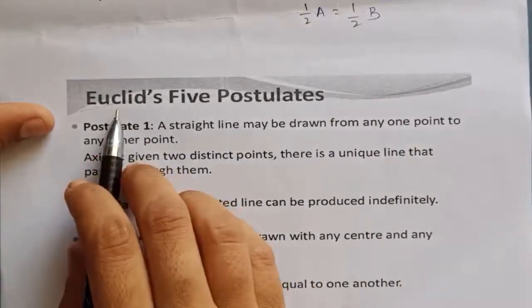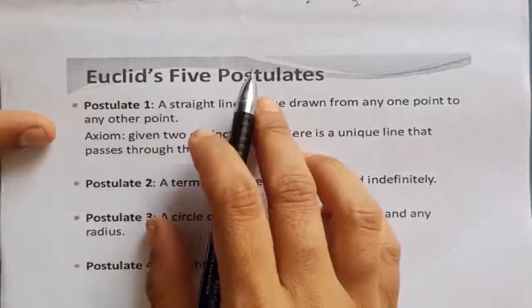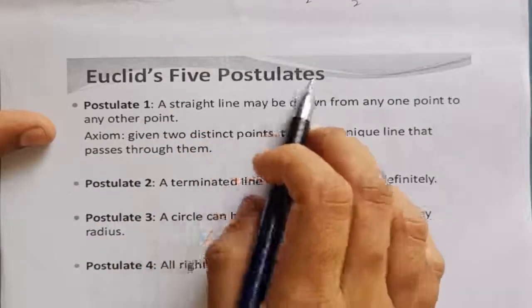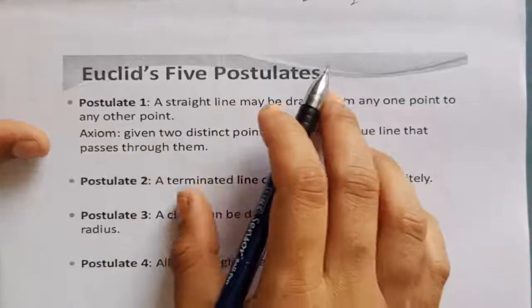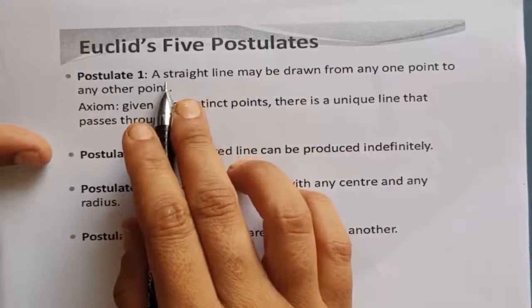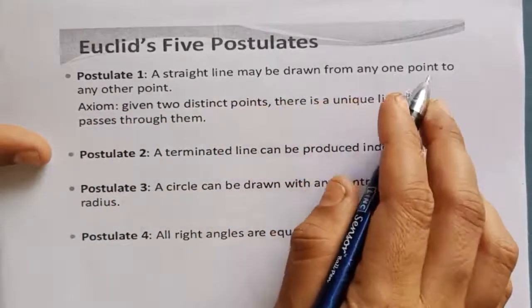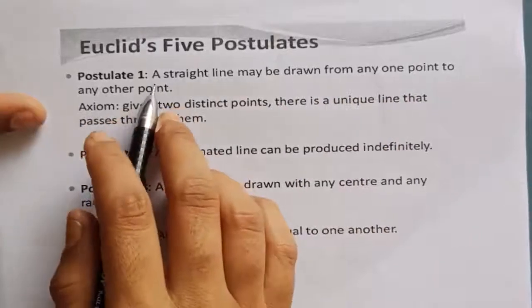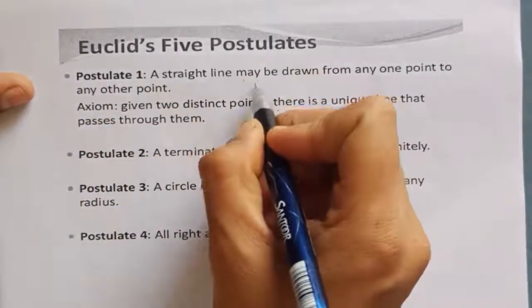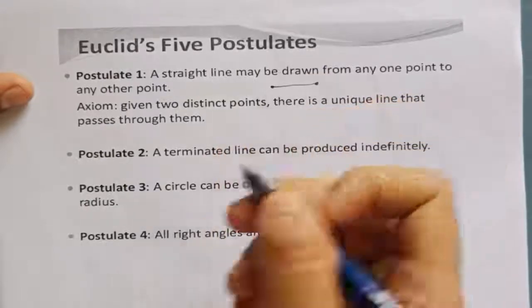Now let's learn about Euclid's 5 postulates. Postulates are restricted only to the geometry part. The first postulate tells us that a straight line may be drawn from any one point to any other point. It means a straight line may be drawn from one point to another point.